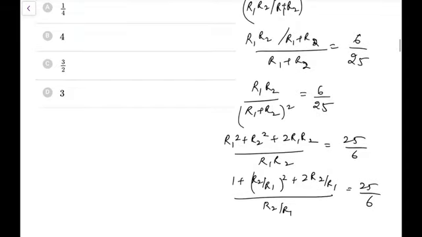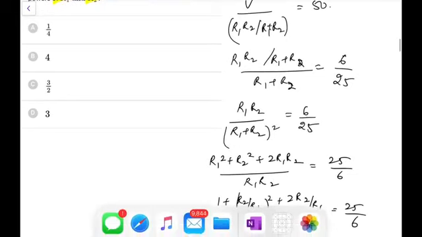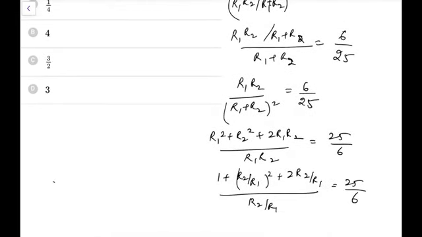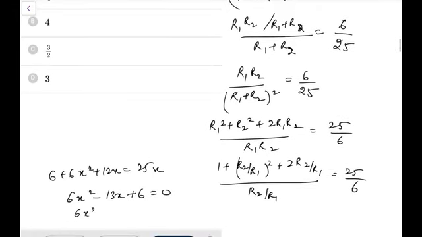So I can write here this R2 by R1 as x, so it would be 6 plus 6x square plus 12x is equal to 25x, 6x square minus 13x plus 6 is equal to 0. So this is 6x square minus 4x minus 9x plus 6 equal to 0. Take 2x as common, 3x minus 2, take minus 3 as common, 3x minus 2 equal to 0.